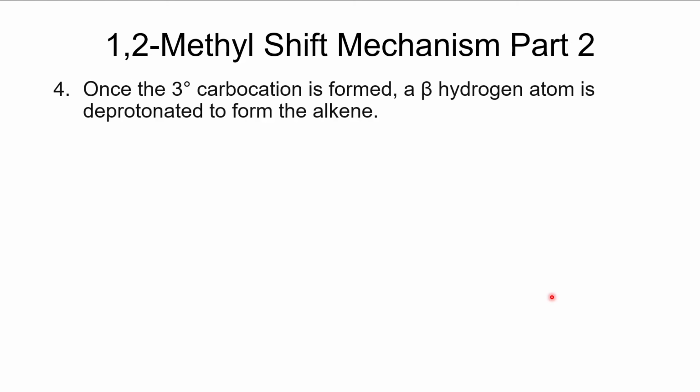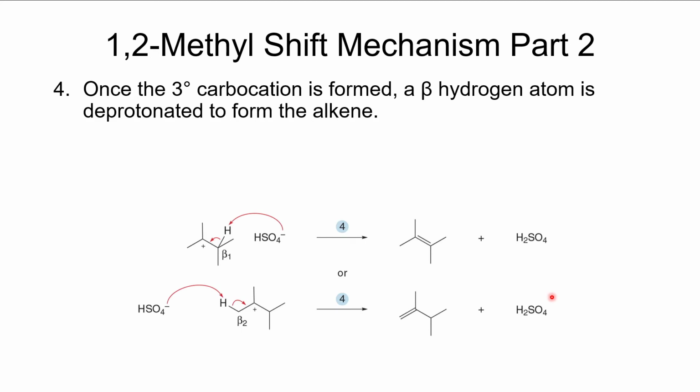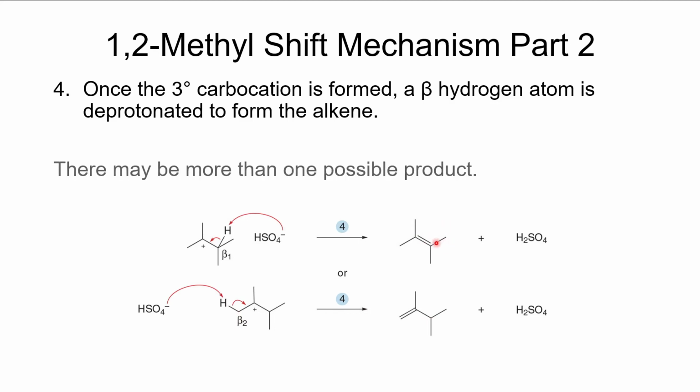All right, once we've formed that carbocation, then the beta hydrogen is deprotonated using some base, usually just the conjugate base of our acid, which comes along and deprotonates at a beta hydrogen. In this case, there are two different types of beta hydrogens. If we deprotonate there, we will get a tetrasubstituted alkene. And here, if we deprotonate there, we will get a disubstituted alkene. Of course, the tetrasubstituted alkene will be the major product in this case.